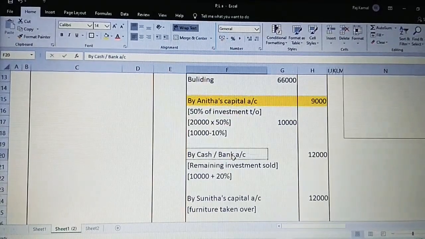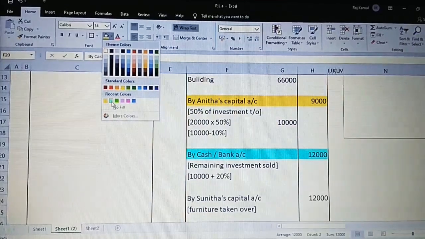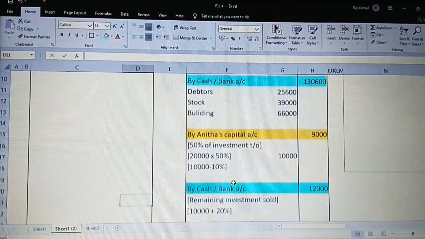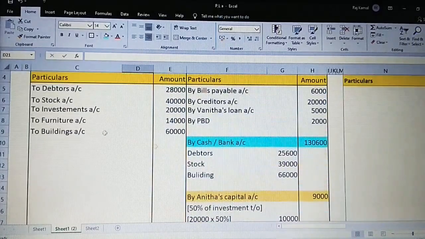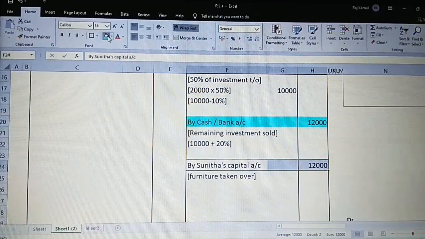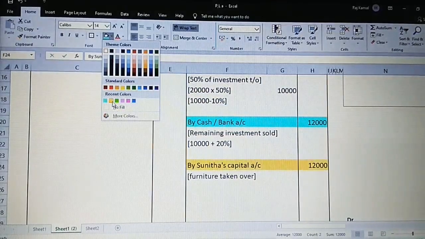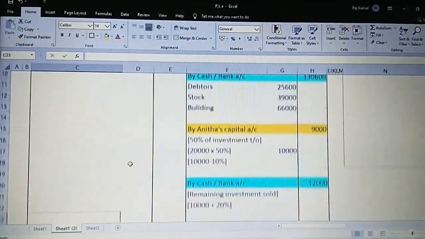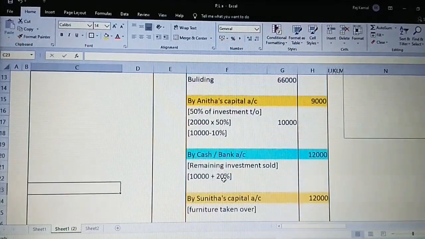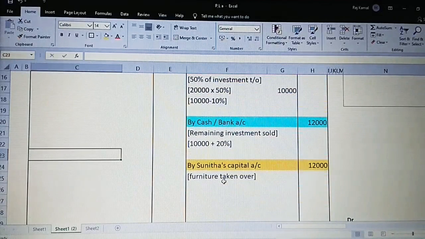Anita's capital and balance is being sold. Next, 4 assets are done and 1 more is remaining, that is furniture. Furniture has also been taken up by the partner. So is it equal? You should always check. Yes, 5 assets were here at the book rate and are being sold and taken over by the partners. After comparing this, we have to move on to the next step.